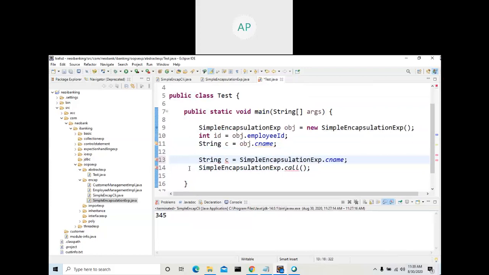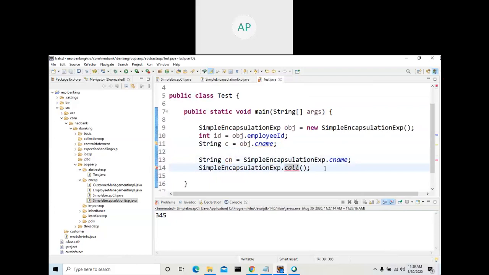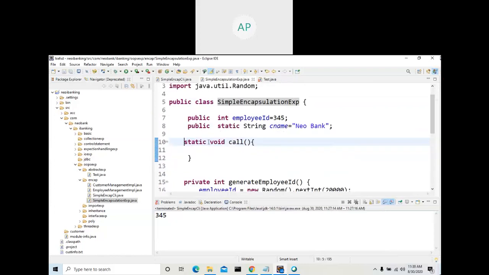Why is the method not available here? Call, this one, controller.